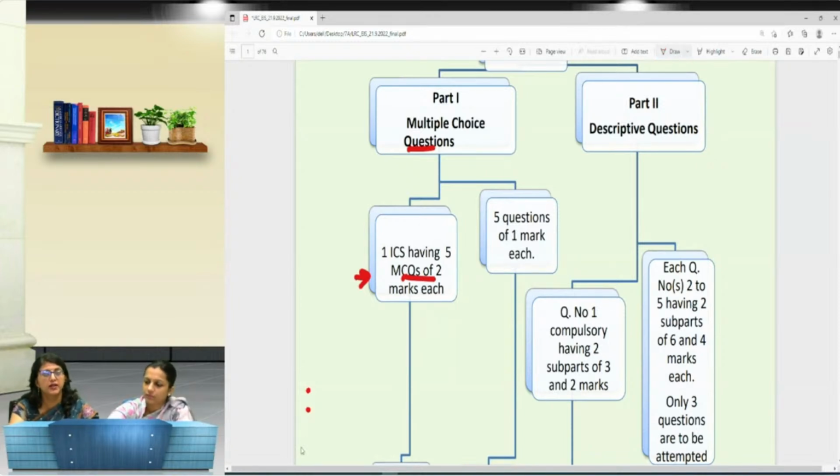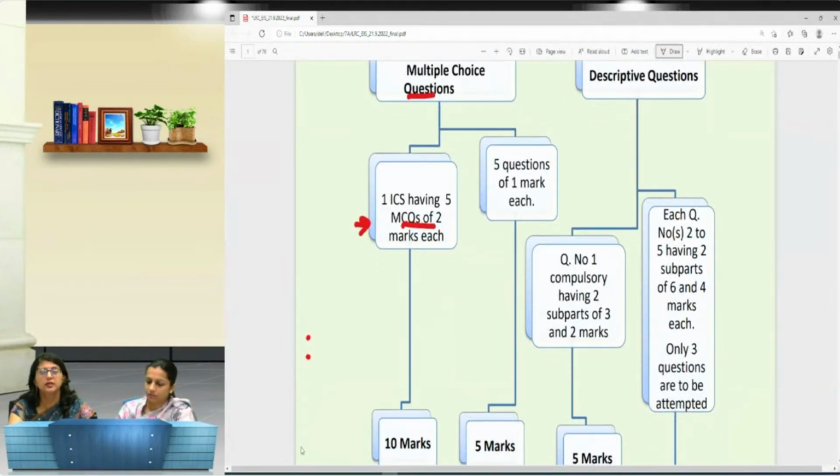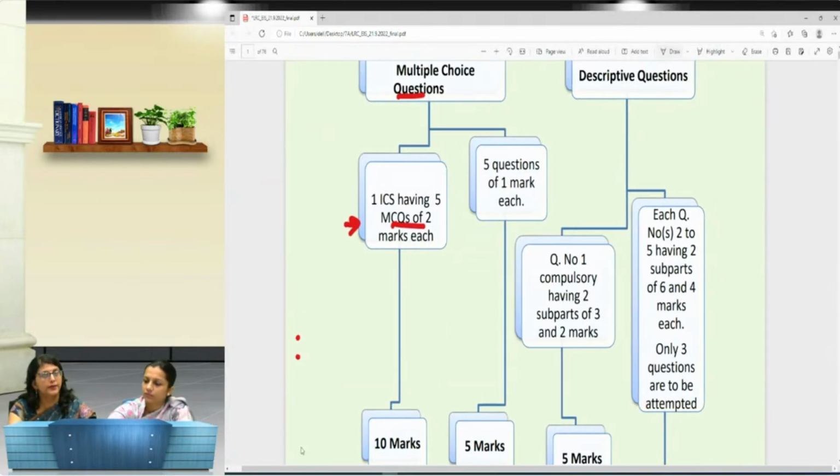So this will check your holistic understanding of the entire course. Then the remaining 5 marks question, we will have 5 questions of 1 mark each. They will again test your comprehension and knowledge skill set. So this way, if you are thorough with the understanding of the entire course, you will be able to score 100 on 100. And it has been a trend that since these MCQs have been introduced, the passing percentage of the students has increased tremendously in the paper of enterprise information systems.